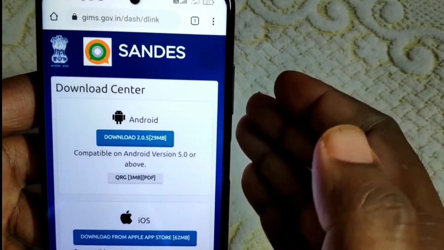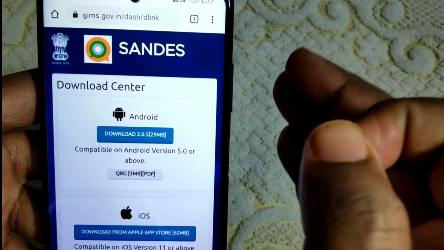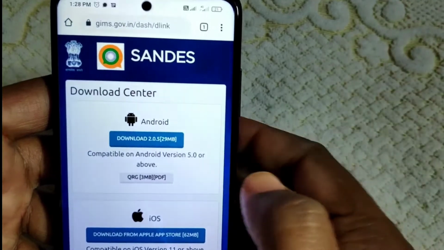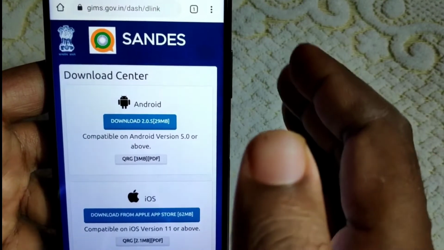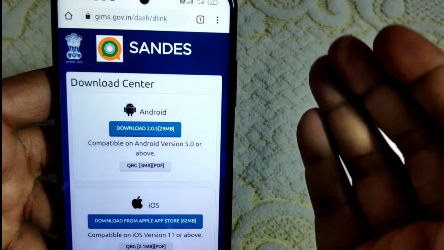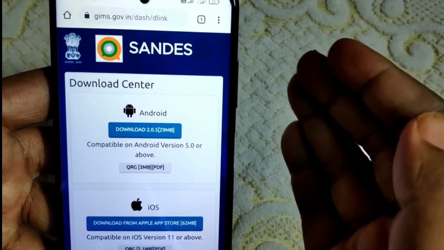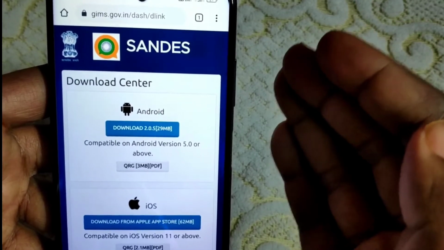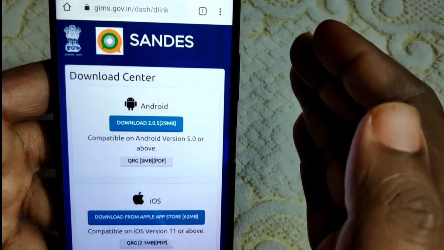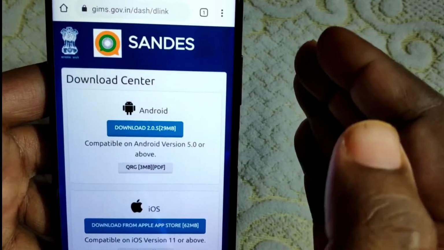This particular Sandesh is a kind of WhatsApp application, but the important thing is that it is being developed by the Indian government only. That is a good thing. At the very beginning it was accessible only to Indian government employees, but right now it has been released for the public also, so you or I can also access Sandesh. Today I am going to tell you everything about Sandesh. This is going to be a very useful application, I believe.